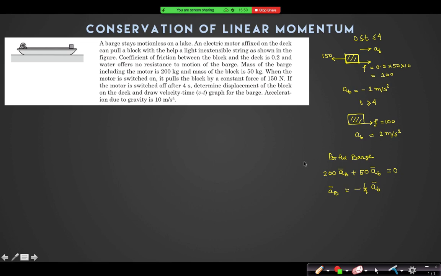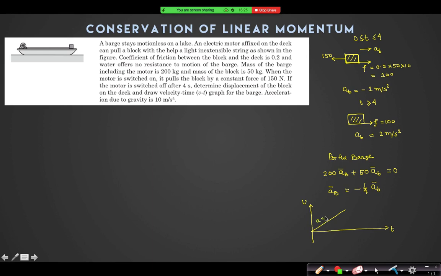Now, if I want to plot the VT graph for this barge, you can see that from t equal to 0 to 4 second, the acceleration will be 1 by 4. So plus 1 by 4.